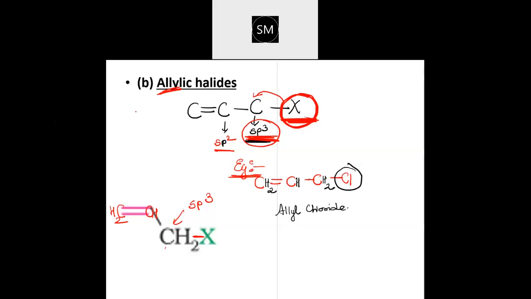You make a note of this also, the way I have written it. Halogen attached to an sp3 hybridized carbon, which in turn is attached to a carbon-carbon double bond. That carbon is sp2 hybridized. Write it in that way, so remembering the concept will become easier for you. When you have short notes in your hand, remembering will be easier. Otherwise, you will have to read that entire thing. Okay, done. Shall I proceed?